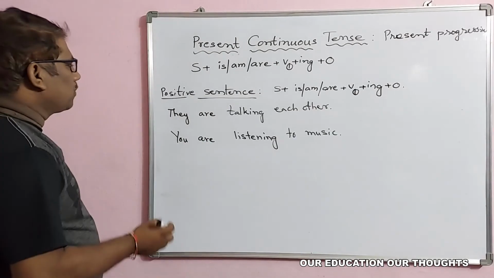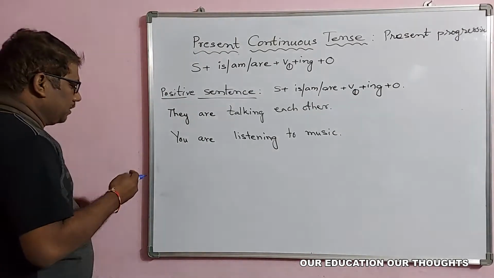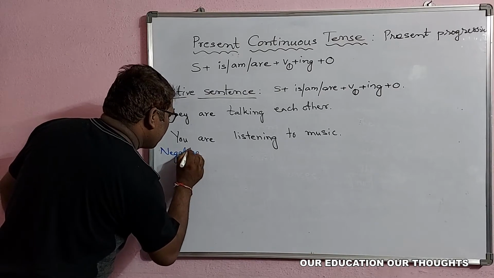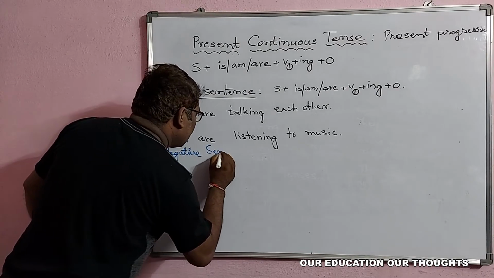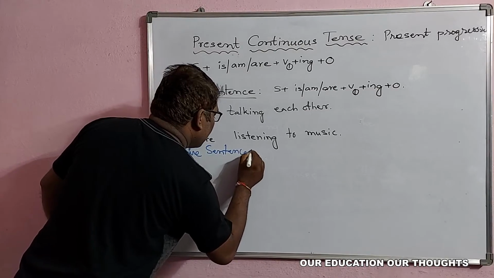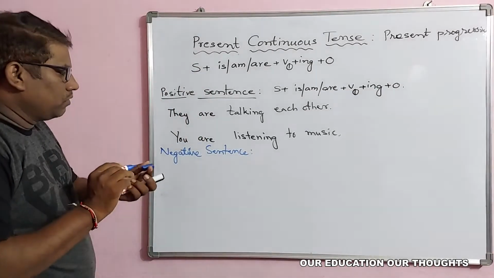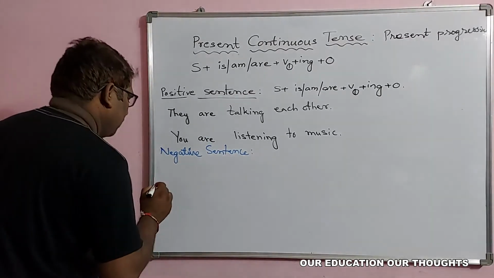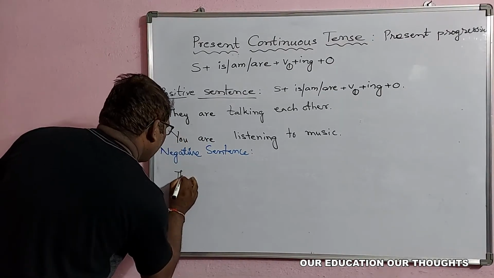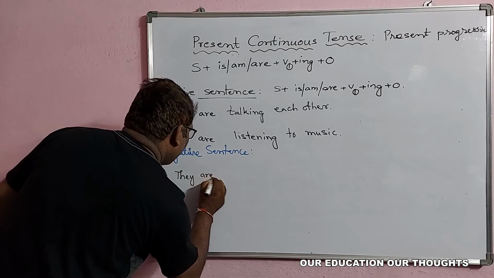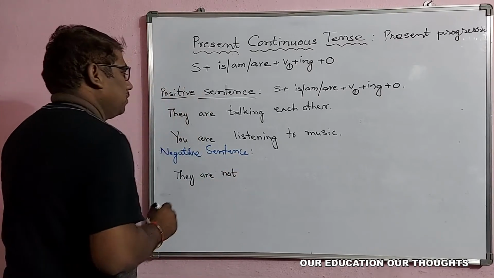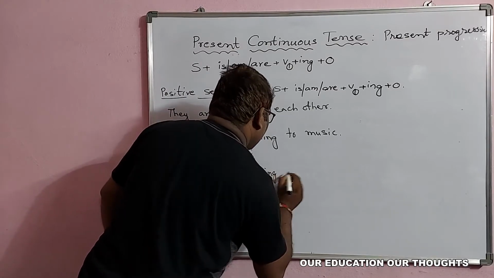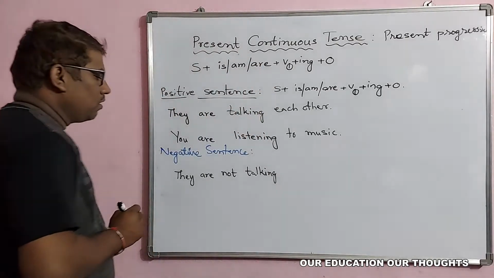But while coming to the negative sentence, we can see what will be there. You see the examples, the same. They are not talking. They are not talking.